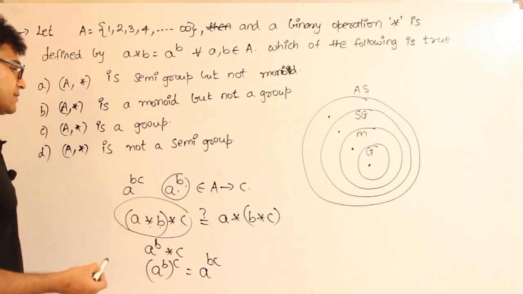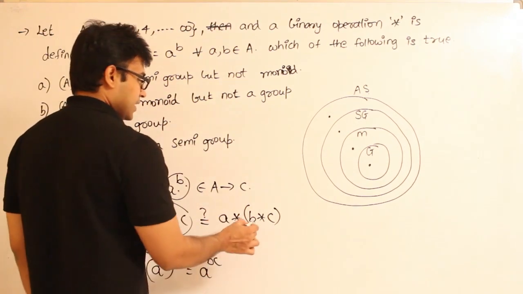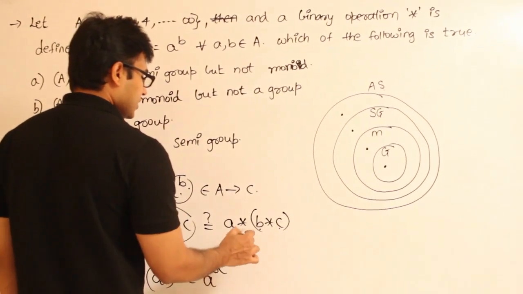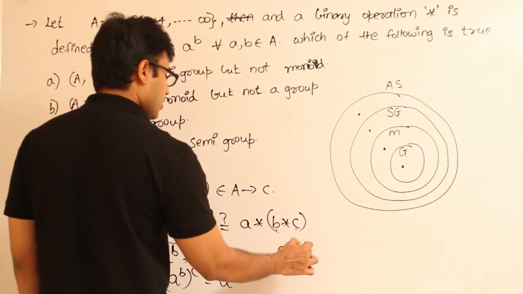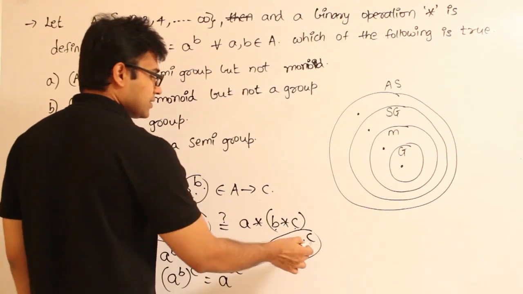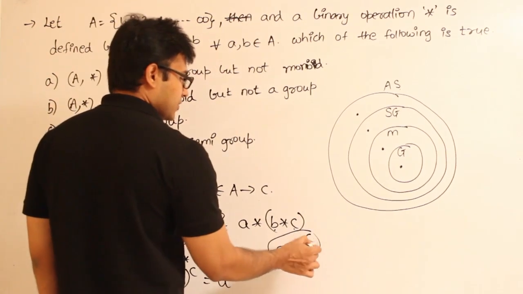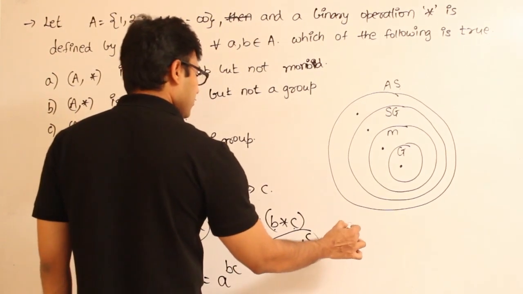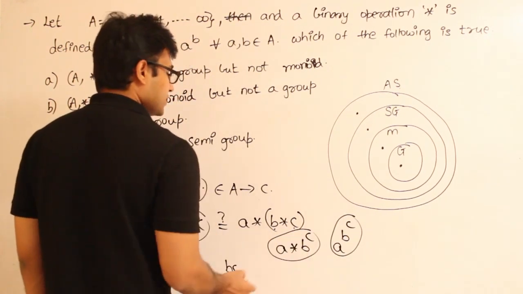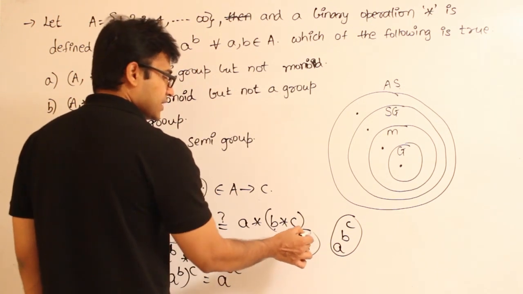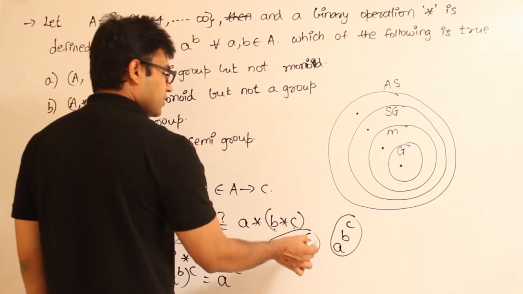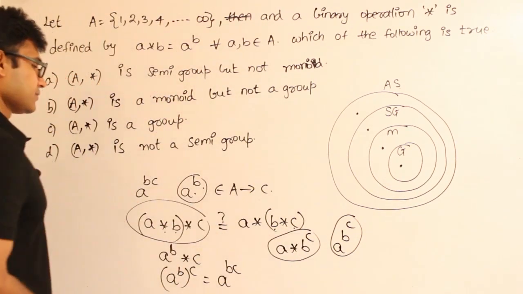Let's look at the RHS as well. If you look at the RHS, B star C has to be evaluated first, therefore it is nothing but B power C. So the RHS is going to be A star (B power C). This can be written as A star something, so A power B power C. Are you getting this? A star (B power C), if you consider B power C as X, then it is A star X, which is nothing but A power X. So in place of X, if you substitute back, you are going to get this.